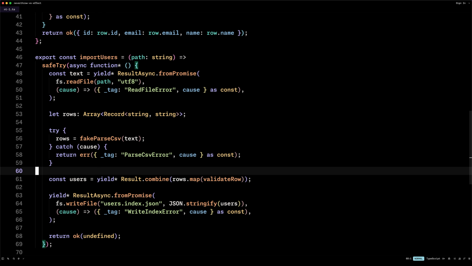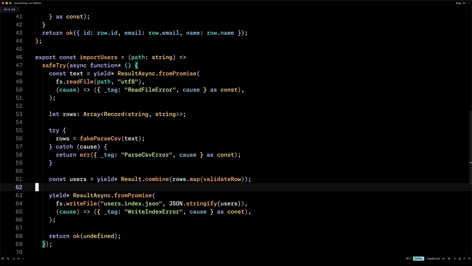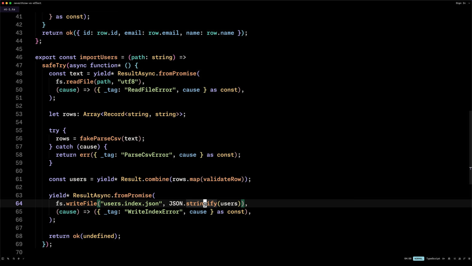And then here for users, we combine all results into one. So as we can see, we get, in this case, an array of users, since the yield will short circuit if there is an error and unwrap the success value if not. So that's why we get an array of users here, and we simply validate each row. And then we write to the file.